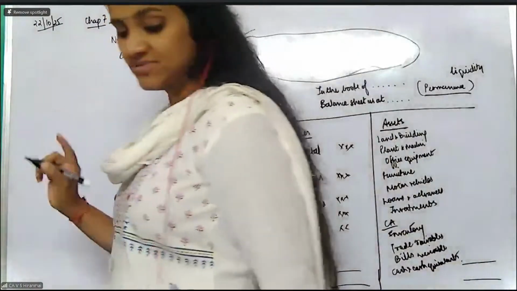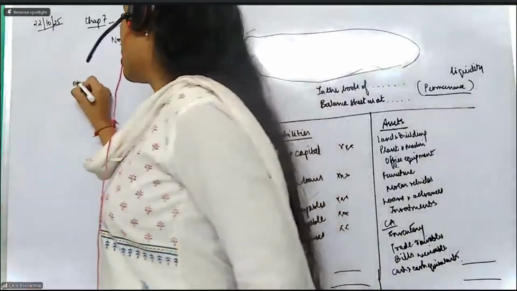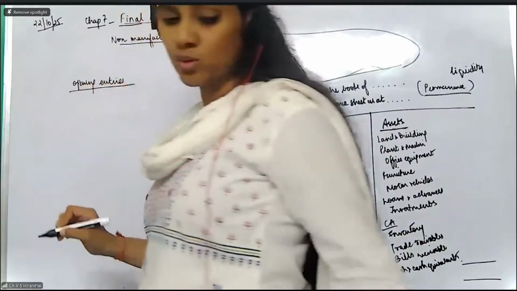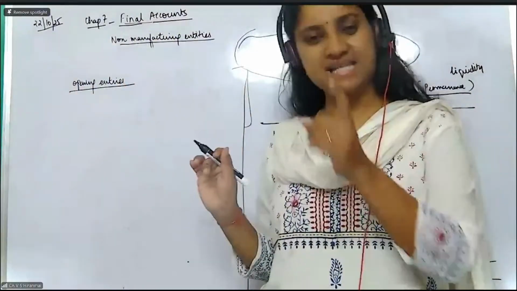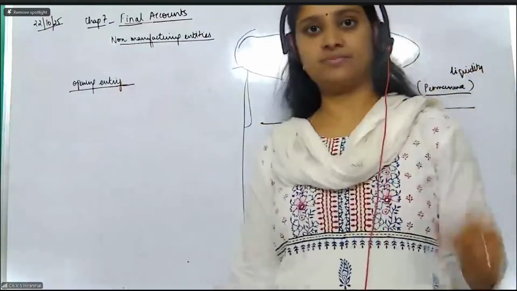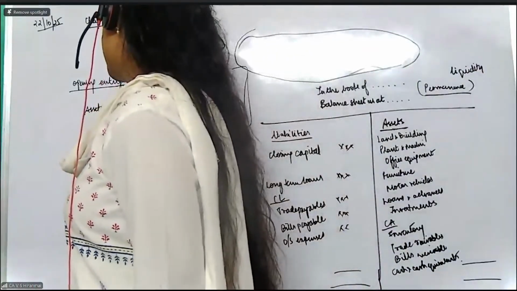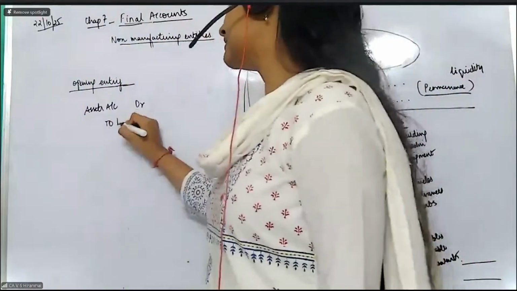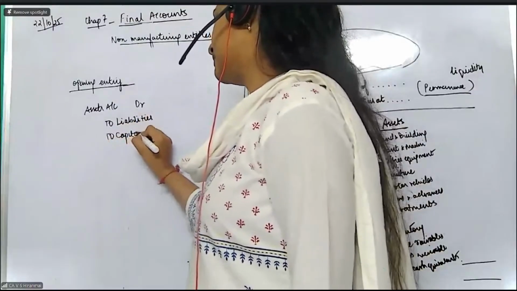Now coming back, as we had closing entries for trading account and profit and loss account, we will be having opening entries here. What is it? So in the balance sheet, you will have the opening entry, not entries, only one entry. As simple as that. Now, please come here and see: all the asset accounts you will be debiting. Debit the asset accounts and then credit the liabilities accounts and the capital account.